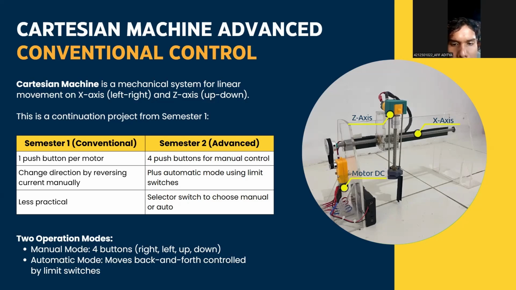Next, the operation. Manual mode uses four buttons to move linearly right, left, up and down, and automatic mode moves back and forth, controlled by limit switches.